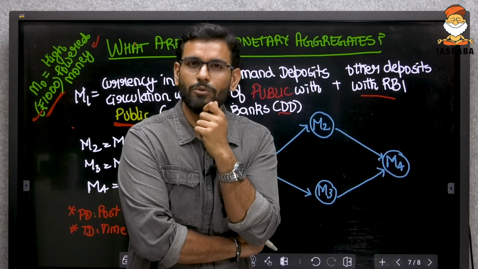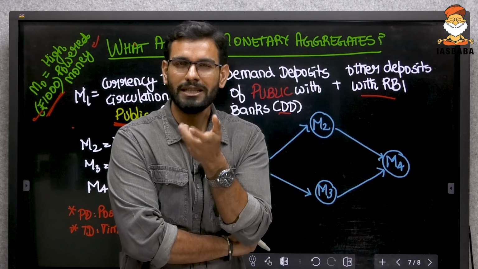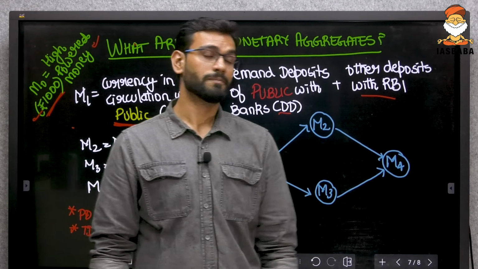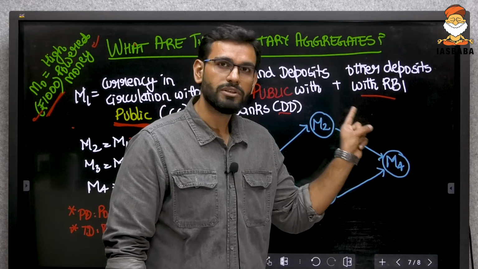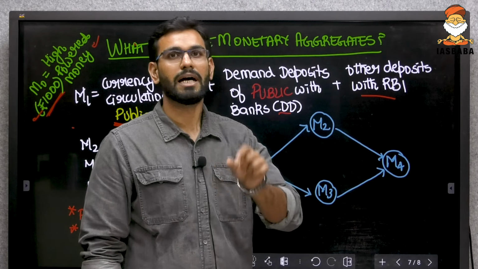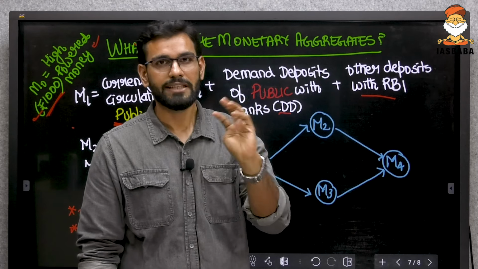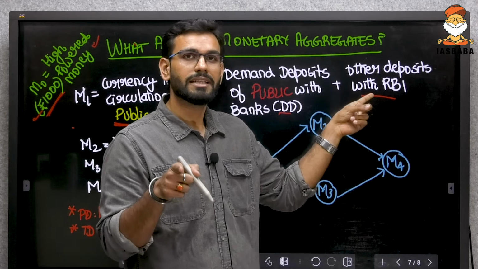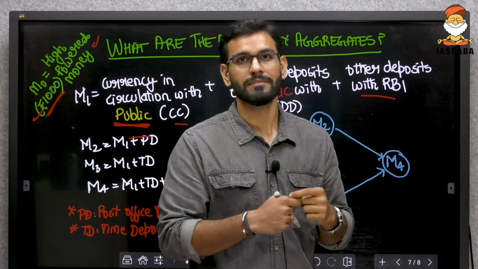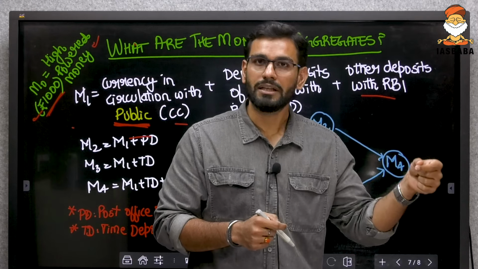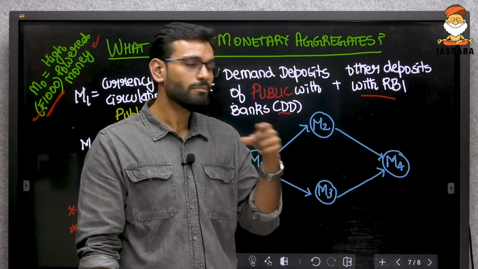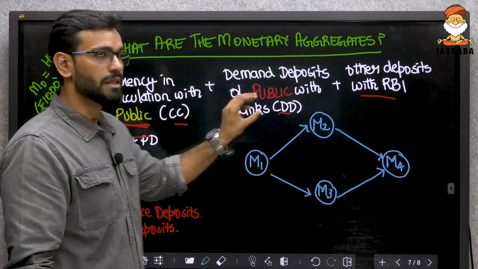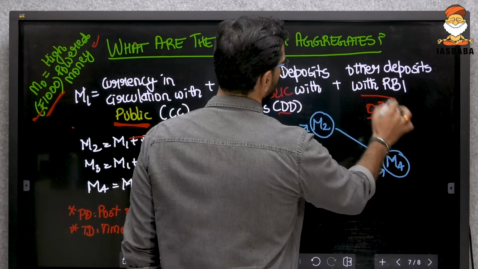Just now we learned that any deposit with RBI will not be considered a part of money supply. Then how is it that we are including other deposits with RBI? What are these other deposits? These other deposits are those which are in other currency. IMF, World Bank, ADB, all these institutions give us money in dollars. RBI is the creator of rupee, not dollar. That is why that money will also be included in the money supply. And that is how we get the equation CC plus DD plus OD.